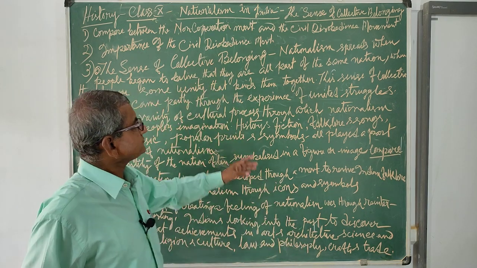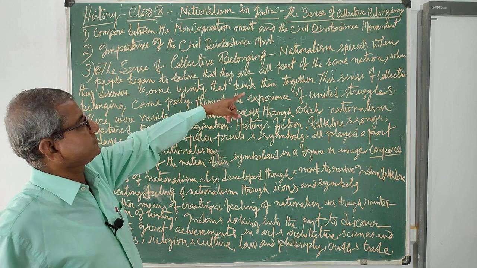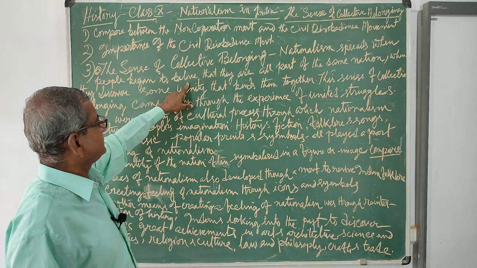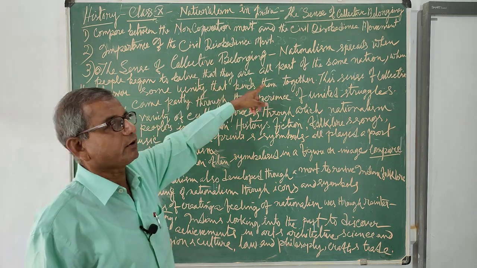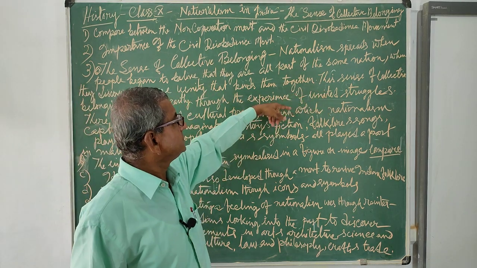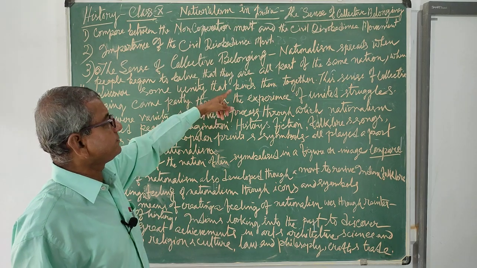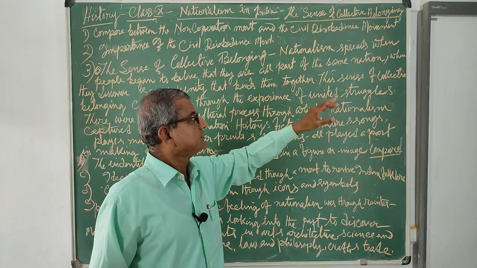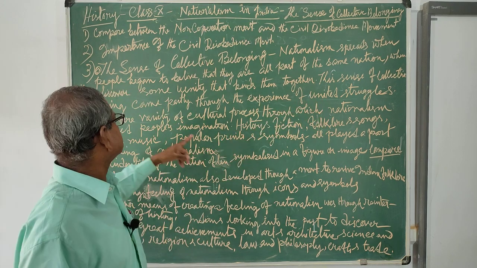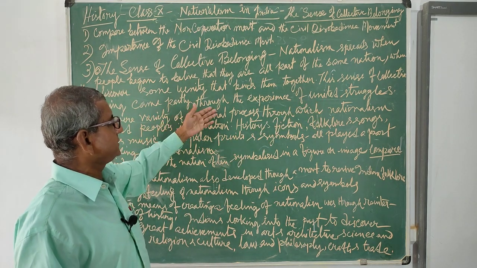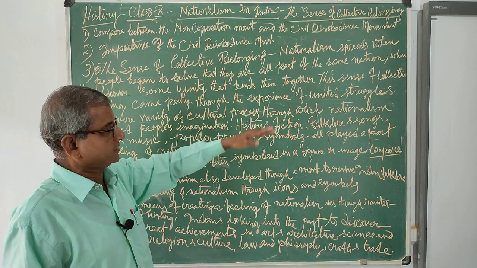We see that nationalism also spreads when people begin to believe that they are all part of the same nation, and when they discover some unity that binds them together. This sense of collective belonging came partly through the experience of united struggles.